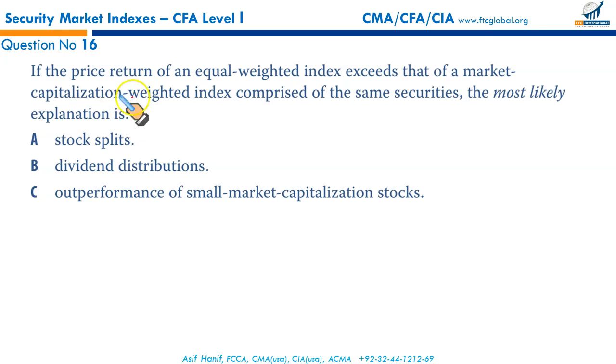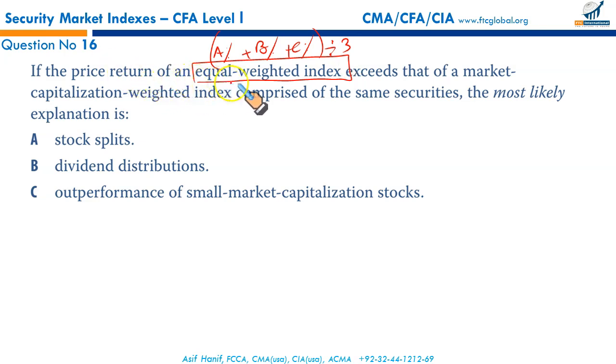Next, the price return of an equal weighted index. You have returns of A% from stock A, B% from stock B, and C% from stock C. If you divide the sum by 3, this is what you call the equal weighted index. That's what we discussed a little while ago. Simply the arithmetic average of the returns of the individual constituent securities gives you the return in an equal weighted index.